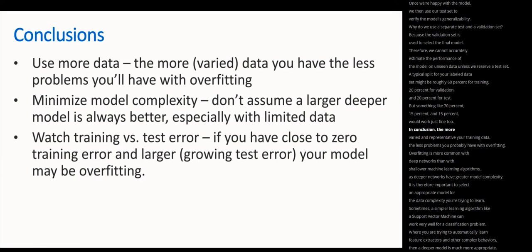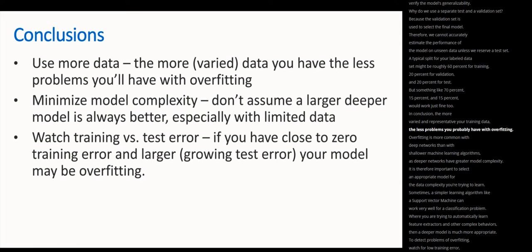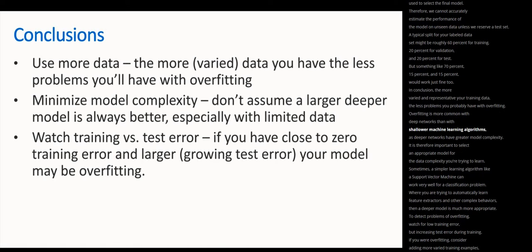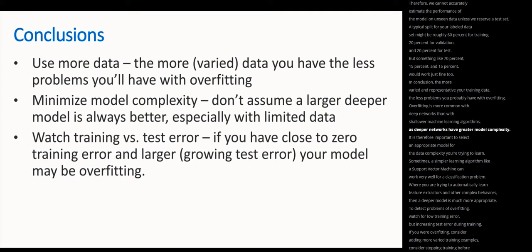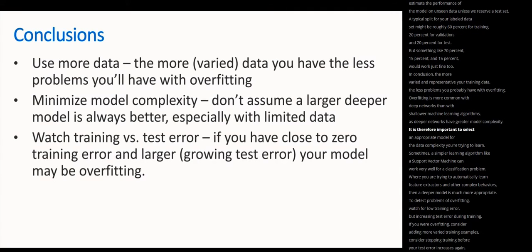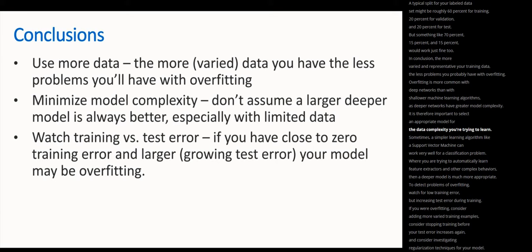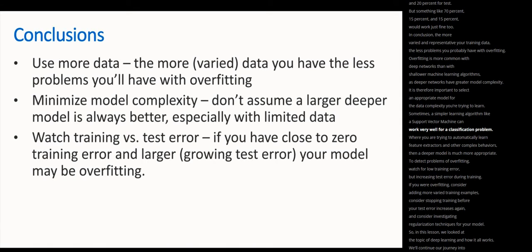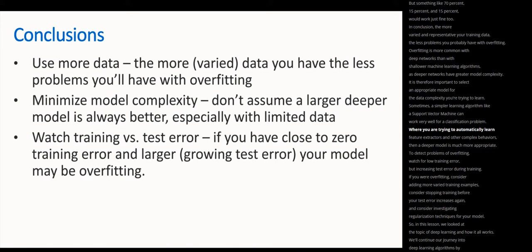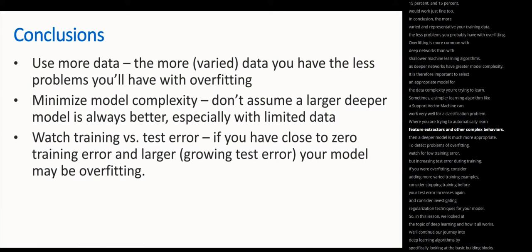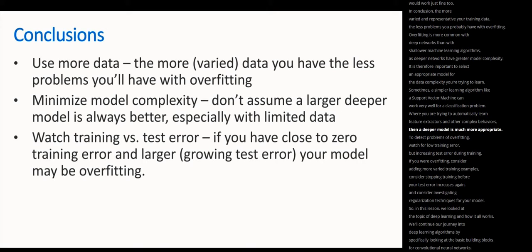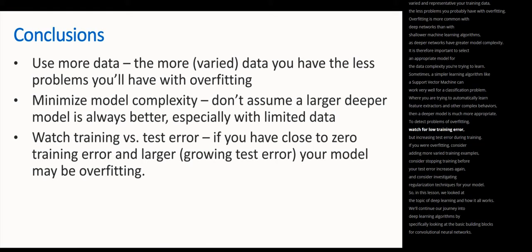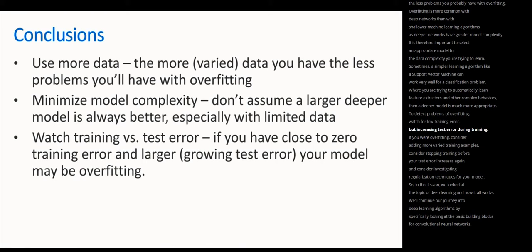In conclusion, the more varied and representative your training data, the less problems you'll probably have with overfitting. Overfitting is more common with deep networks than with shallower machine learning algorithms, as deeper networks have greater model complexity. It is therefore important to select an appropriate model for the data complexity you're trying to learn. Sometimes a simpler learning algorithm, like a support vector machine, can work very well for a classification problem. Where you are trying to automatically learn feature extractors and other complex behaviors, then a deeper model is much more appropriate. To detect problems of overfitting, watch for low training error, but increasing test error during training.